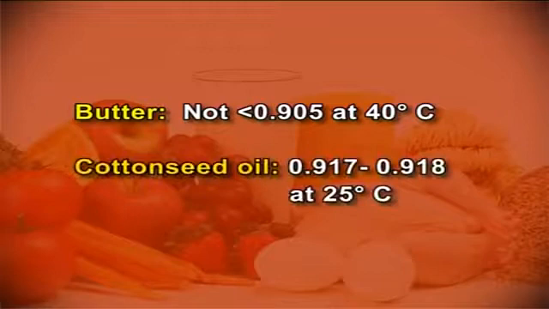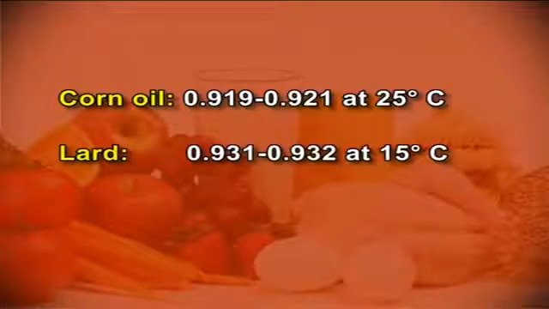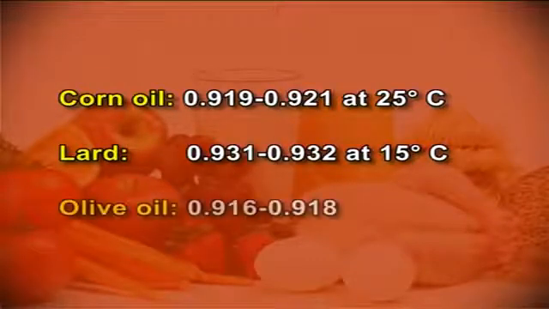The average specific gravity of some edible fats and oils are: butter, not less than 0.905 at 40 degrees Celsius; cottonseed oil, 0.9172 to 0.918 at 25 degrees Celsius; corn oil, 0.9192 to 0.921 at 25 degrees Celsius; lard, 0.9312 to 0.932 at 15 degrees Celsius; and olive oil, 0.916 to 0.918.